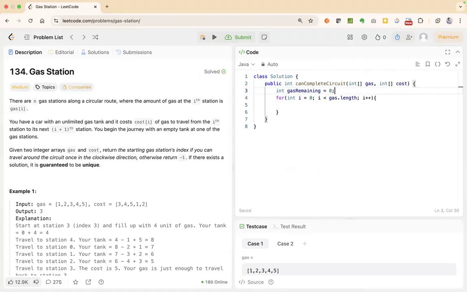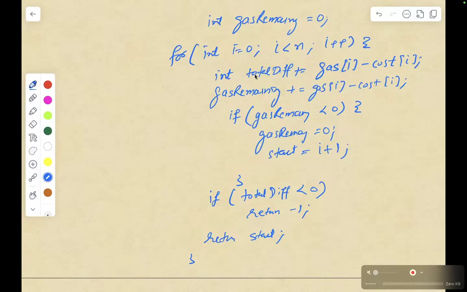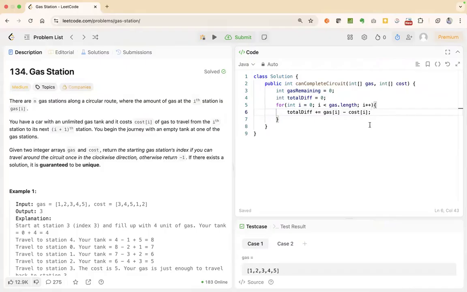We also have a total diff variable, which is total diff plus equal to gas[i] minus cost[i]. Basically, the total diff variable should be outside of this loop. This integer declaration should be outside, declared with 0. That was the mistake that I made.